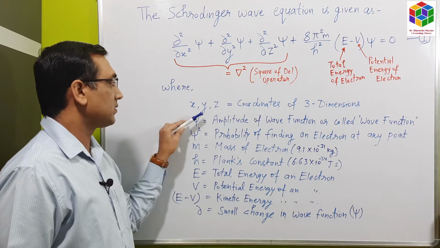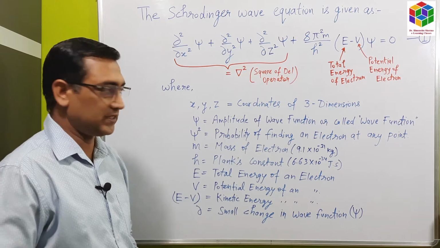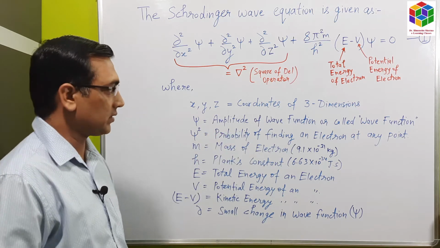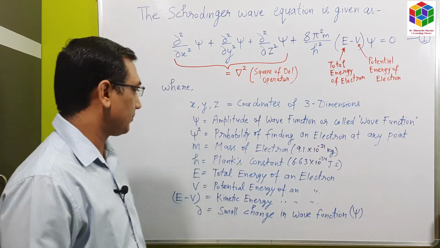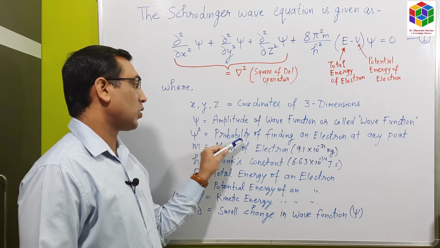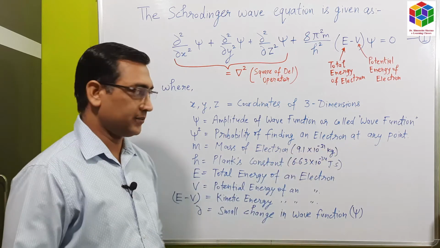Here x, y, z are called coordinates of three dimensions. Psi is the amplitude of the wave, also known simply as the wave function. Psi square is the probability of finding an electron at any point.